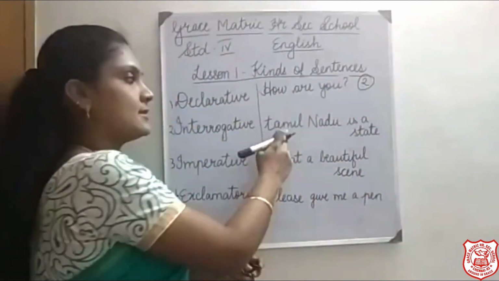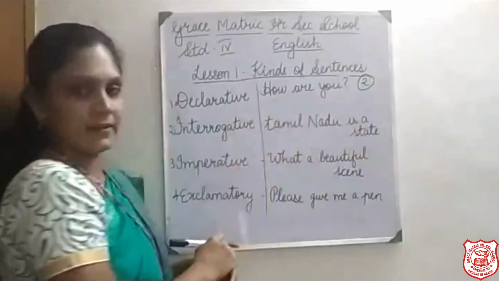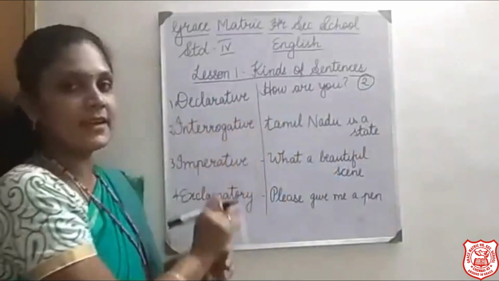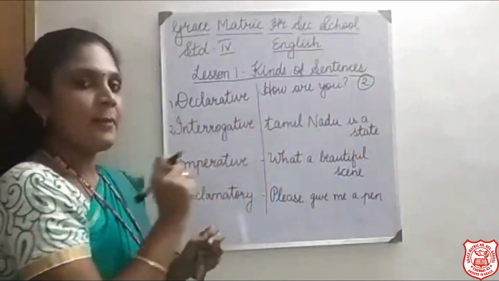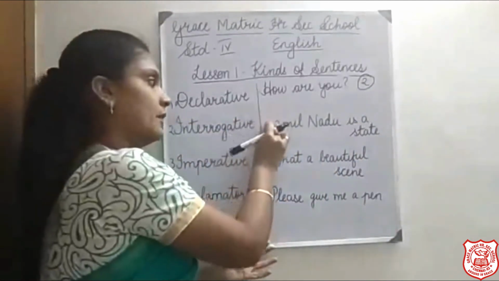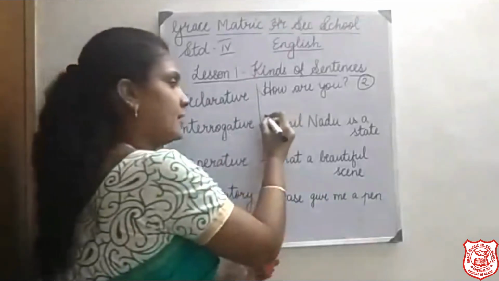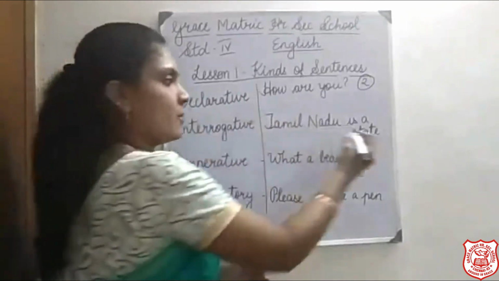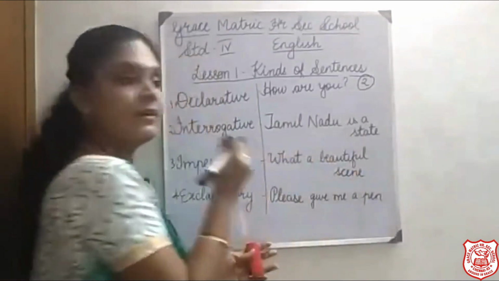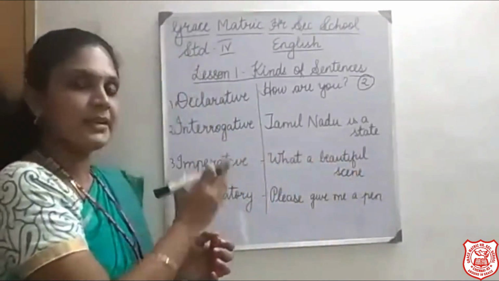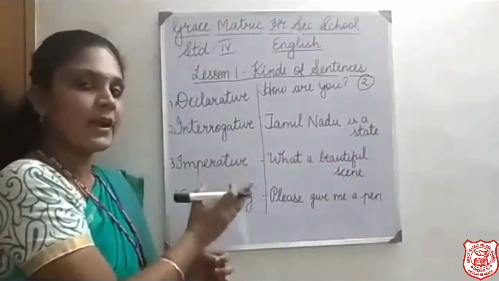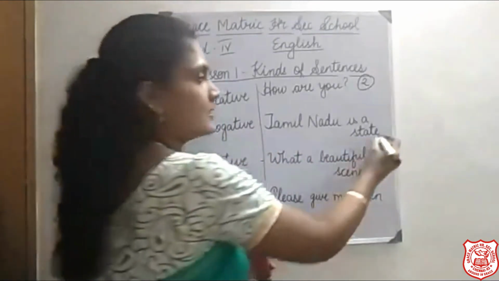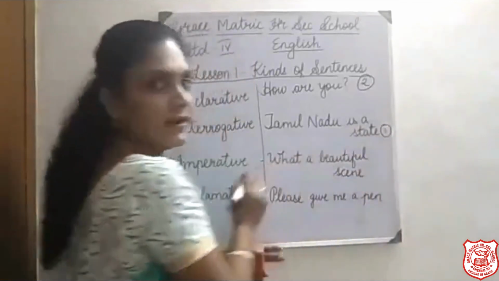Okay. Next. Tamil Nadu is a state. What's the mistake that I have done? I haven't started the sentence with a capital letter. So, it should start with a capital letter and it should end with a full stop. It's a fact. It's a very simple sentence. It is a fact. So, what kind of sentence is it? It's a declarative sentence. Number 1.